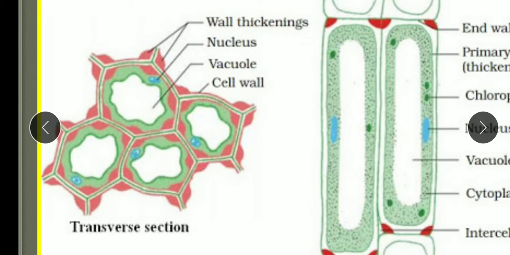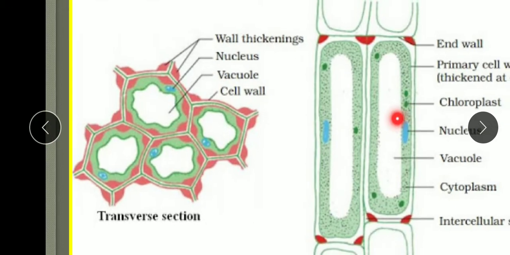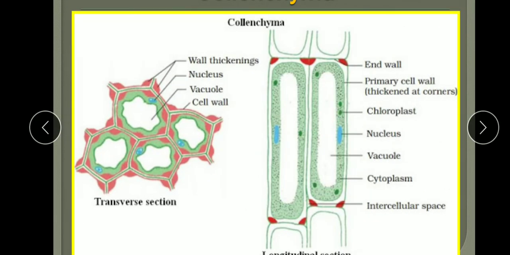Flexibility in the plant is due to collenchyma tissue, because it allows bending of stems and leaves without breaking them. So this thickening provides flexibility to the plant. So understood, children? This is the collenchyma tissue structure.